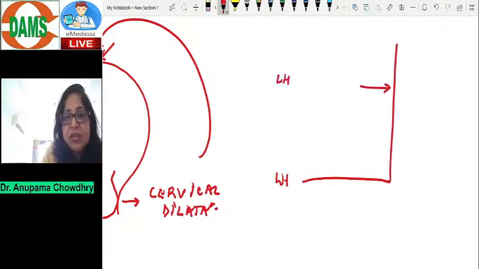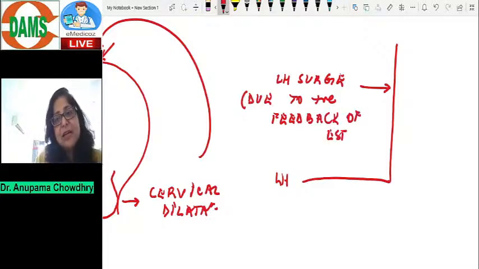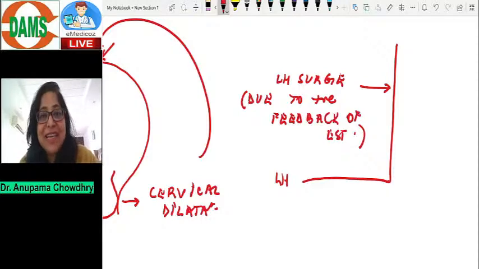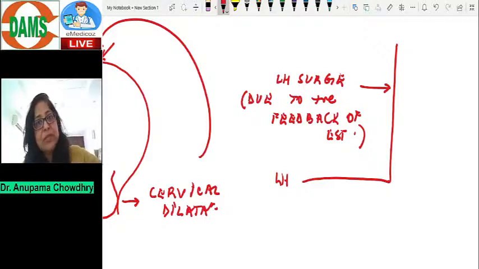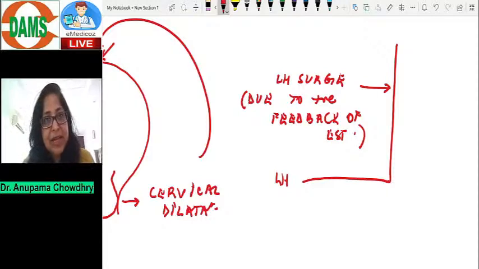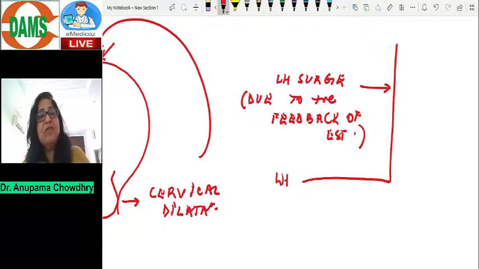This is the LH surge. And like I said, this is due to a positive feedback of estrogen on LH secretion. And without this LH surge, ovulation cannot take place. So this is important. This is mandatory for ovulation to take place. Now, like I said, throughout the menstrual cycle, there is a negative feedback of estrogen on LH secretion, which switches and becomes positive feedback. What causes this switch from negative to positive is something we still do not know. But there is a switch from negative to positive feedback.